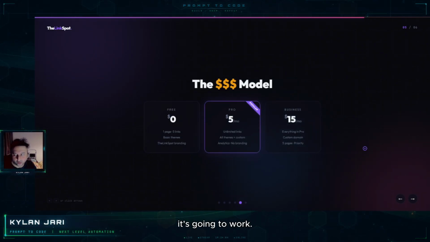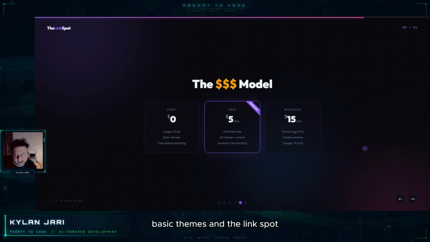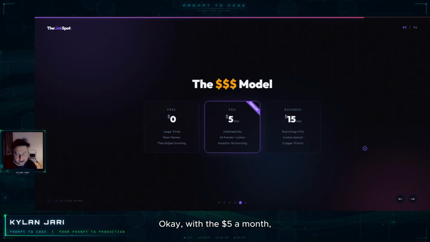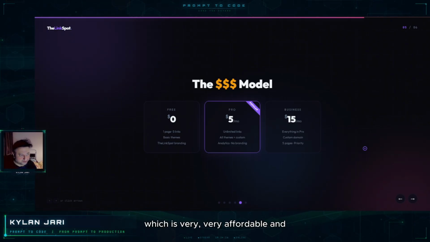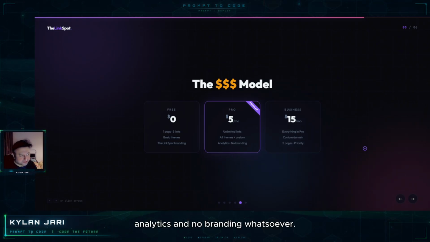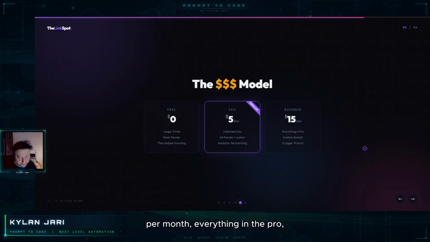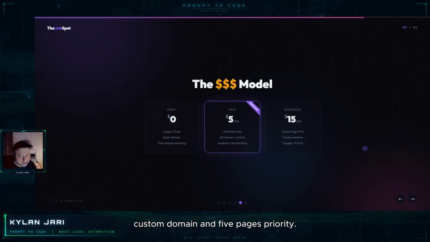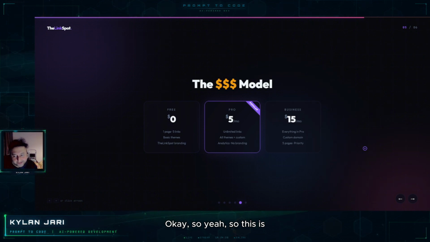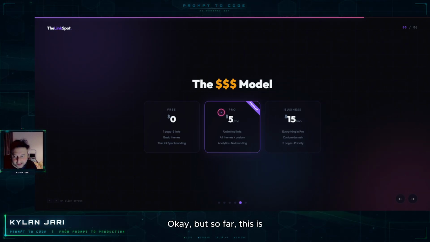This is how the model is going to work. With the free account, you get one page, 5 links, basic themes, and The Link Spot branding. With the $5 a month plan, which is very affordable, you get unlimited links, all the themes plus custom themes, analytics, and no branding whatsoever. With Business, $15 per month, you get everything in Pro, a custom domain, and five pages with priority. I might change it a little bit, but so far this is how it is.